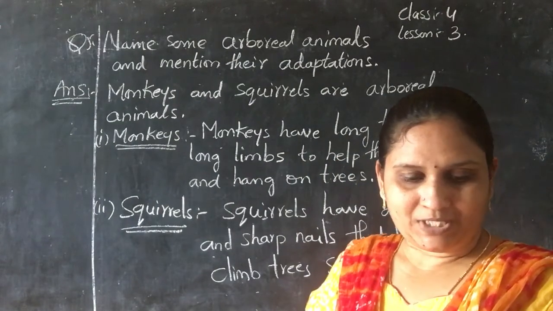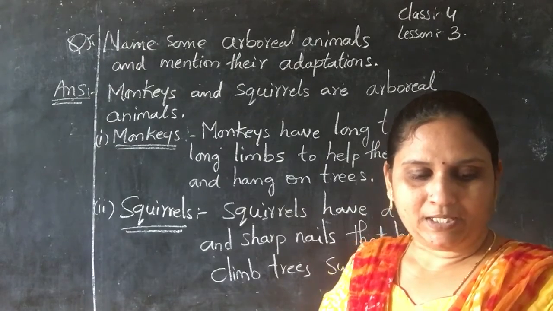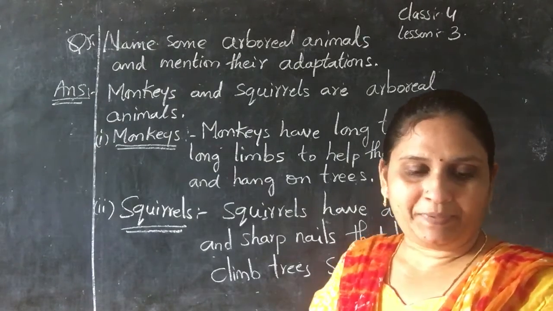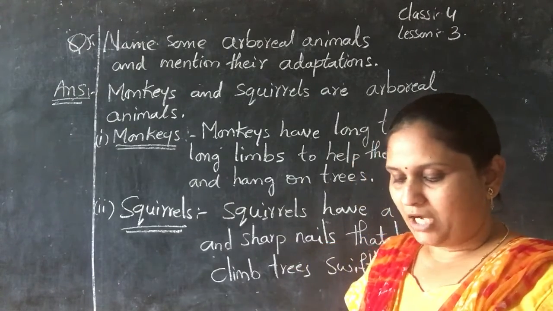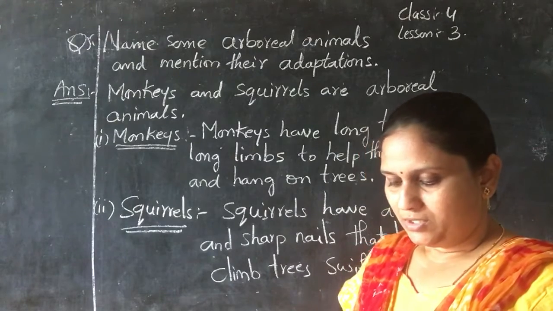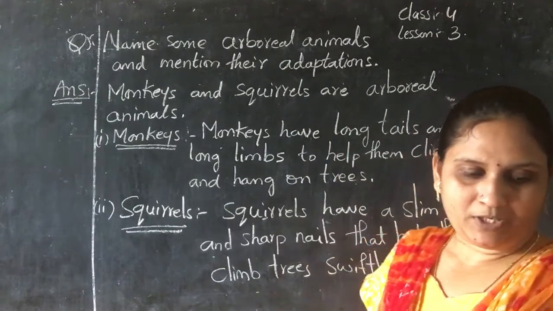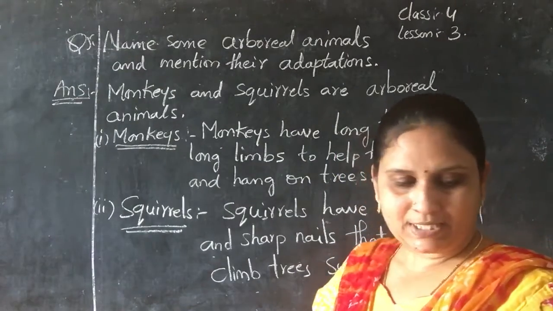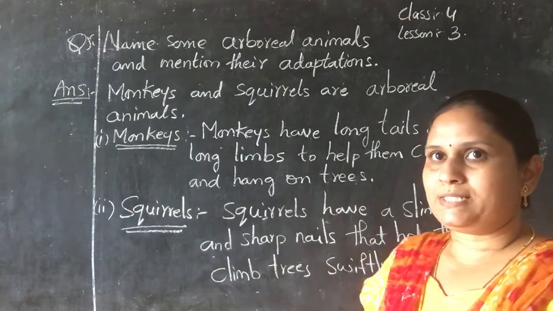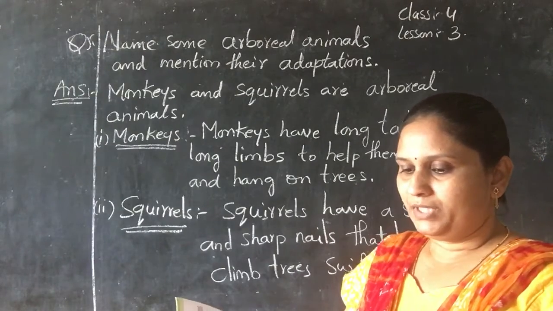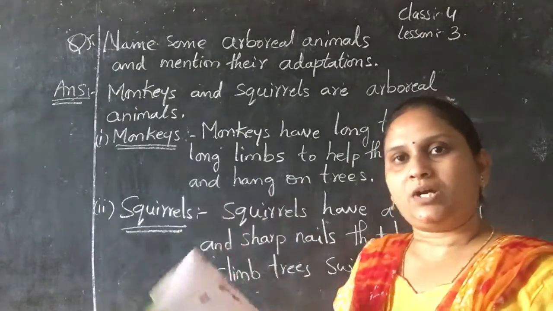Now match the following. The answers are C, D, A, E, B. So once again, C, D, A, E, B. Cows, herd. Fish, school. Birds, flock. Lions, pride. And ants, colony. Okay, so these are the objectives of lesson number 3, and at the back of that is the puzzle, children. Based on the clues across and down, you have to complete that puzzle. Okay.